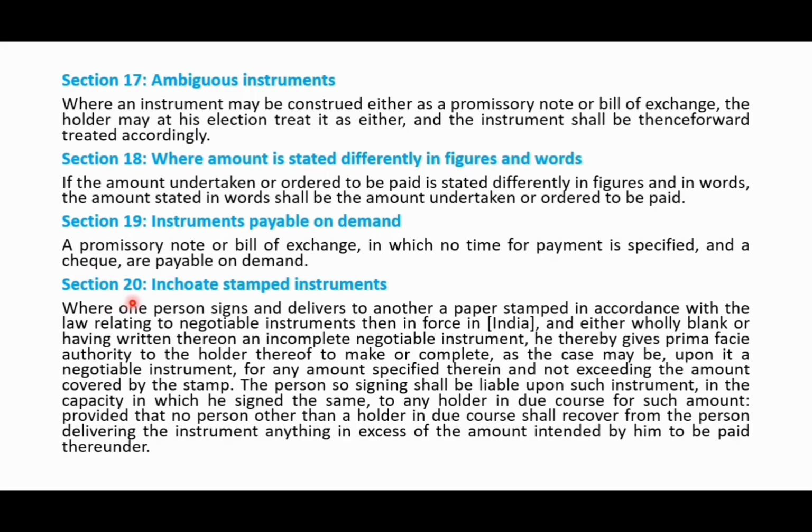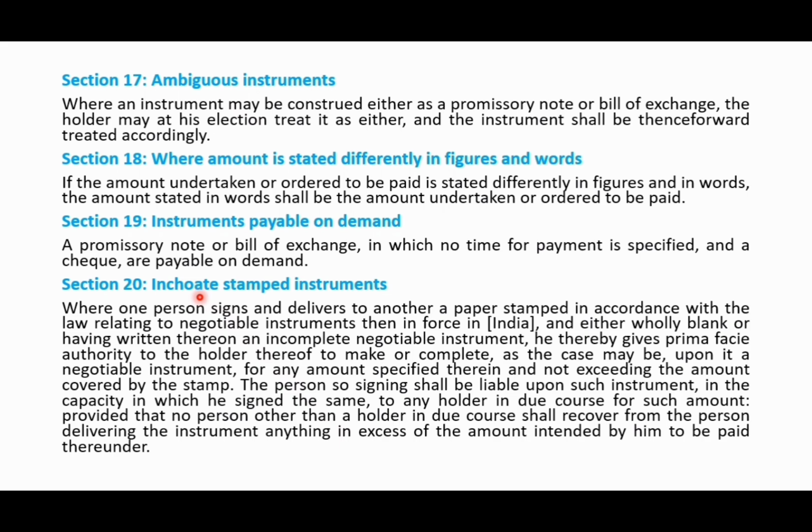Okay. Then section 20 is about the inchoate stamped instrument. Inchoate is nothing but incomplete. For example, suppose I have given my cheque to B only with my signature. This instrument is said to be an incomplete stamped instrument. In such circumstances, B, the holder of the cheque, has the right to fill in the cheque.